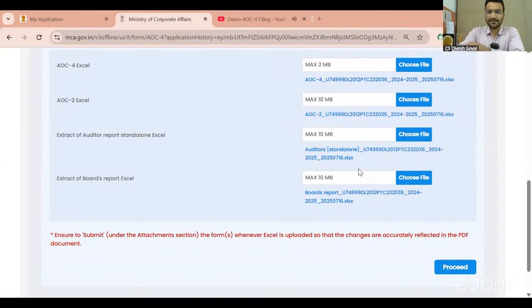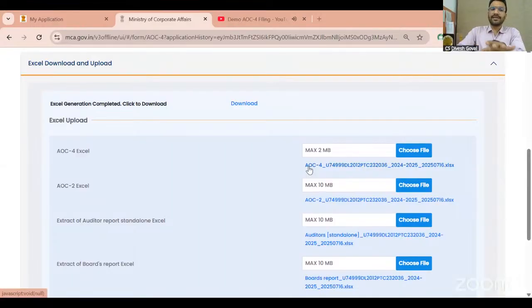One more thing, this will always be in a sequence. If you are getting an error in AOC-4, then you will not be able to upload the other thing. Once this file is perfectly uploaded, then only will I be able to upload the other file, otherwise I will not.